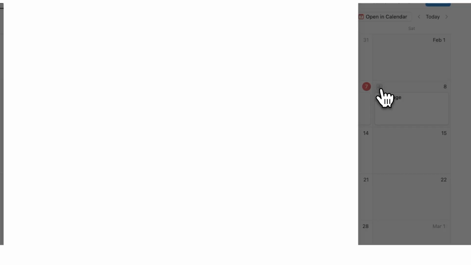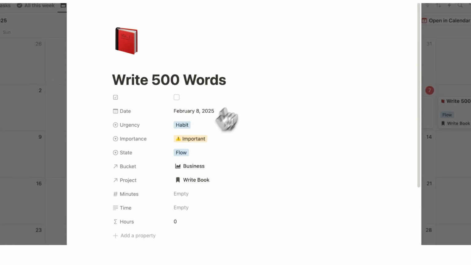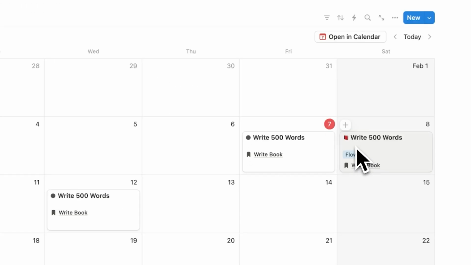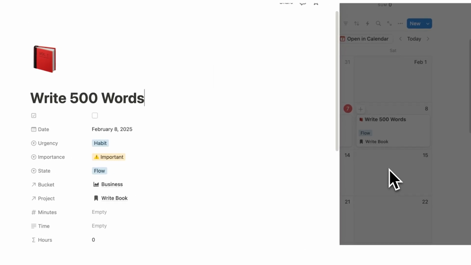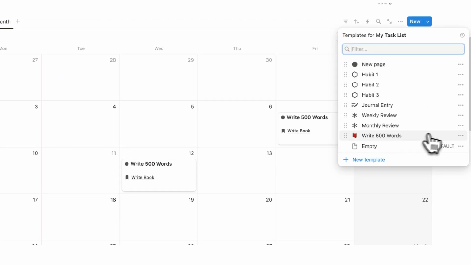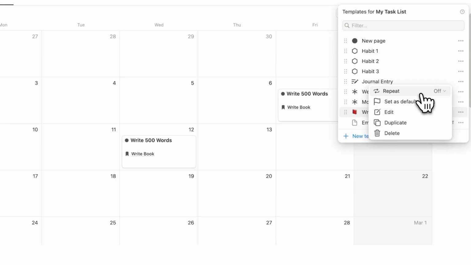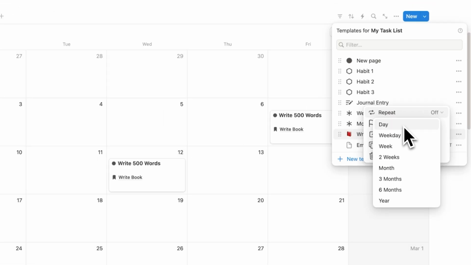Now, what I've done here is set up a template. So when I scroll down here, I can click on write 500 words and this shows up. So writing 500 words now is no longer a task. We are turning it into a habit, something we will do every single day or every single week. And the reason we created a template for it is we can click on these 3 dots here and we can click on repeat. And if we click on repeat here, we can say how often we want to do this. So here you could say daily or weekday or every single week or whatever it is.